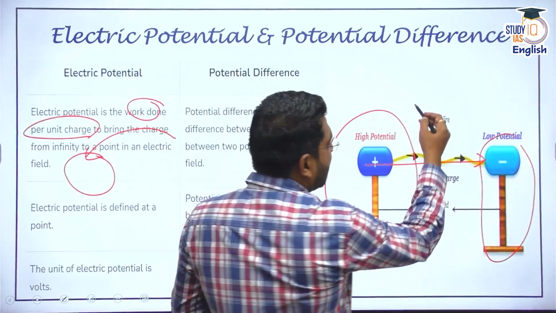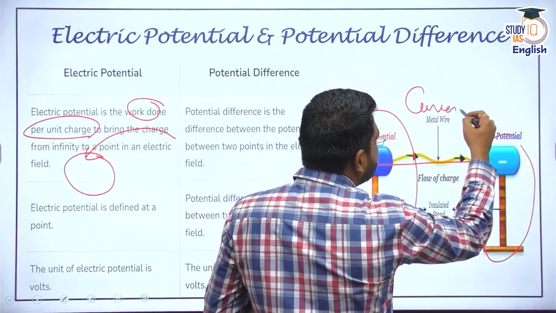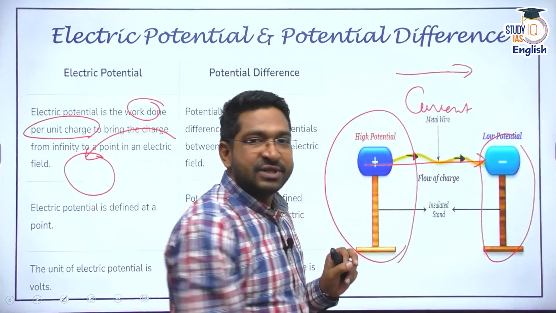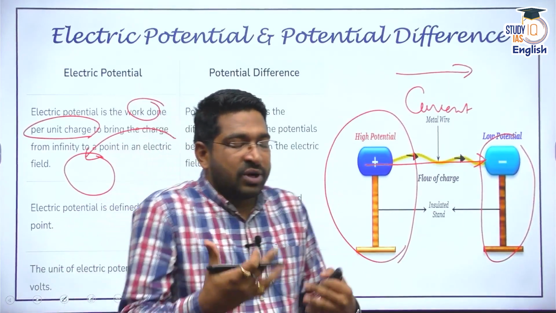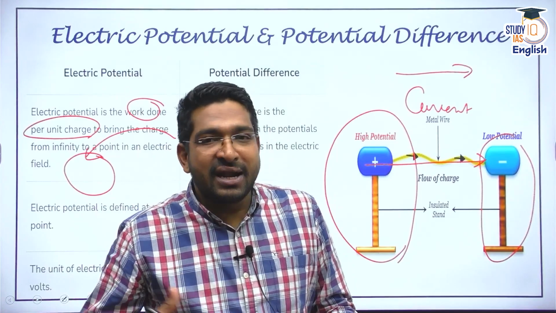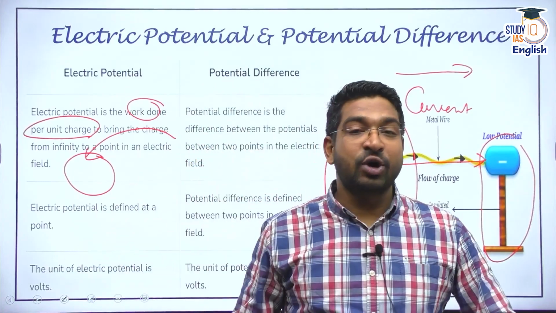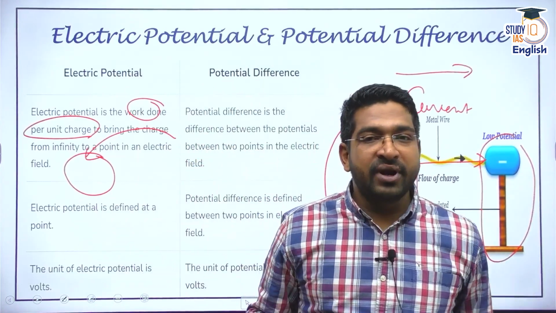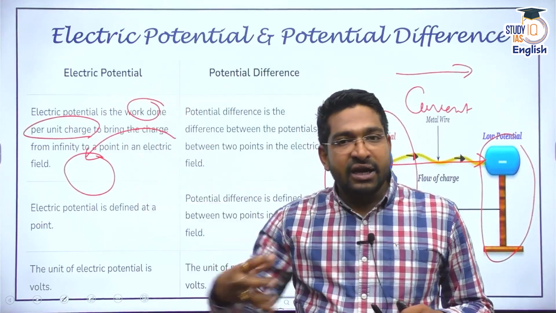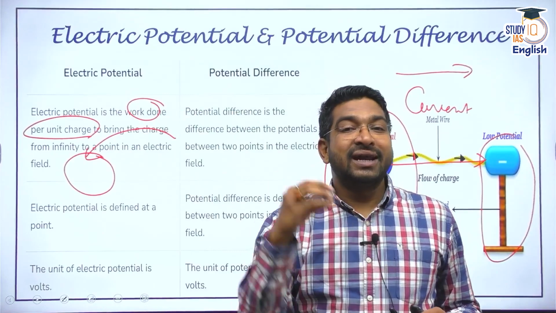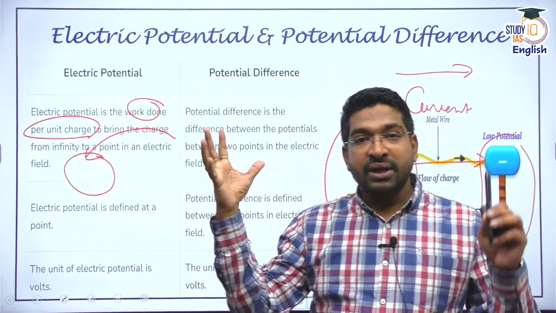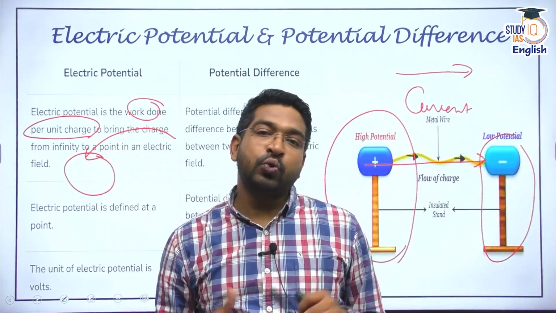Then some electric current will move. What is the relation between this voltage and current? We'll understand in some time when we talk about Ohm's law. But right now, what we understood is that electric current is nothing but movement of charge, and that movement of charge depends on the potential difference between 2 points.